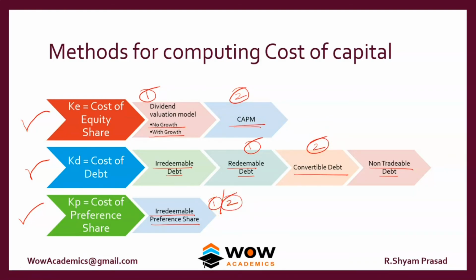It depends upon the question. The logic is you should be able to work out all the methods, and that is how the final question is tested. So ensure that you know all the methods in the cost of capital, so that whatever method they ask in the exam, you will be comfortable in solving them.